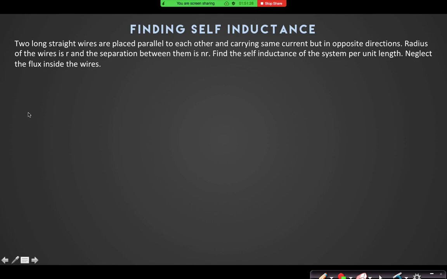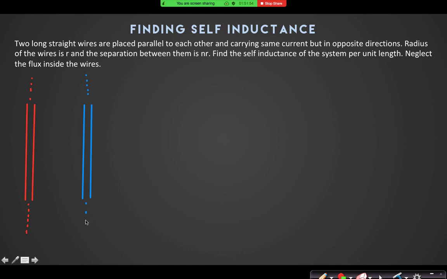Can you understand the diagram? Suppose this is one wire. It moves up to infinity. Another wire lies here. That also moves up to infinity.